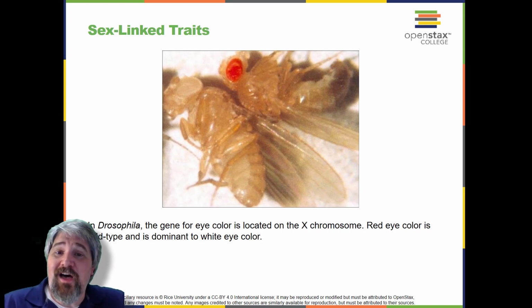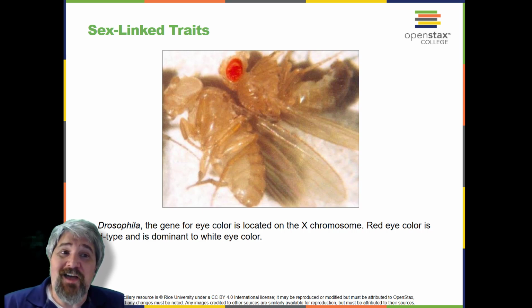Eye color in Drosophila, the common fruit fly, was the first X-linked trait to be identified. Thomas Hunt Morgan mapped this trait to the X chromosome in 1910. Like humans, Drosophila males have an XY chromosome pair, and females are XX. In flies, the wild-type eye color is red and is dominant to the white eye color. Because of the location of the eye color gene, reciprocal crosses do not produce the same offspring ratios.